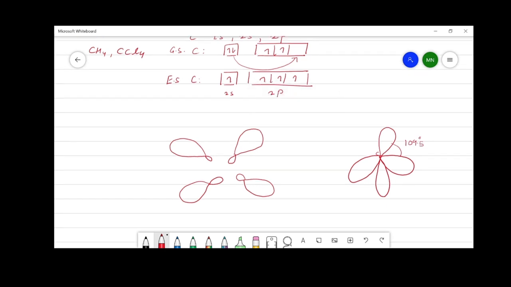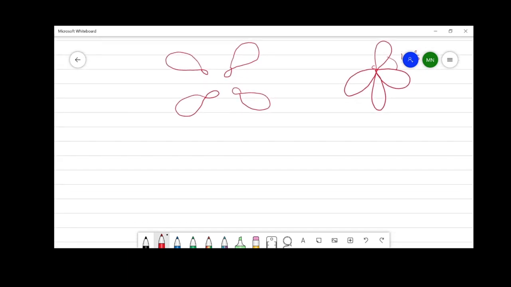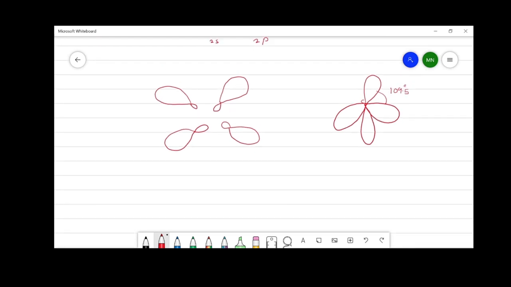After the arrangement of these hybrid orbitals in space in tetrahedral geometry, now the atomic orbitals of 4 hydrogen atoms can overlap with the 4 hybrid sp3 orbitals of the carbon atom. And this is how the geometry of the methane molecule can be explained on the basis of hybridization.